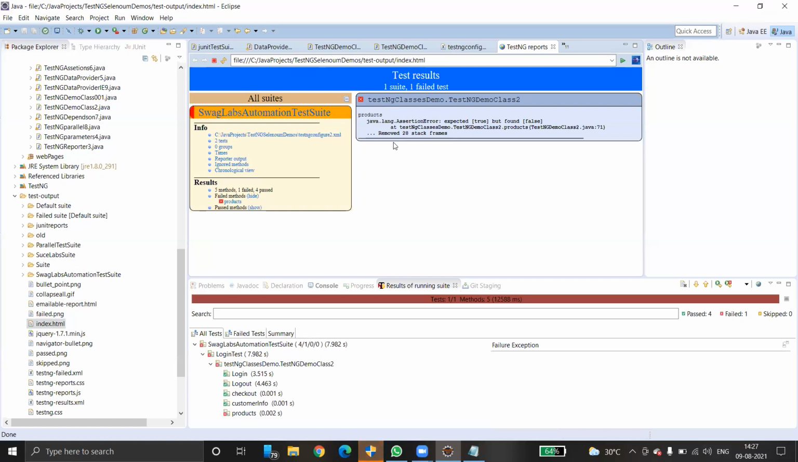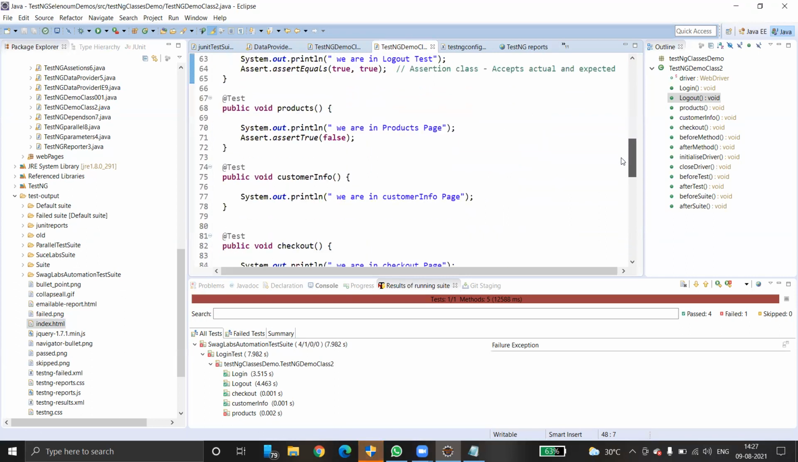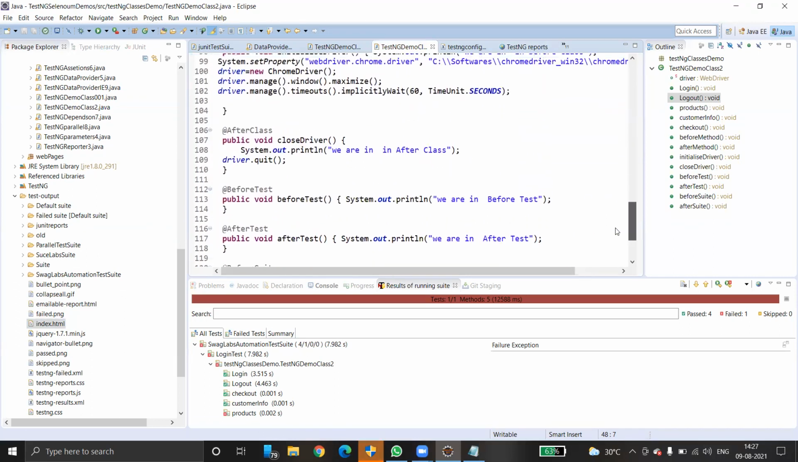It's taking a lot of time. Okay, fine. So this is how it looks. Here you can see why the test cases failed. That is also being shown. See, the assertion expected is true, but we are passing false. The reason is that here we have used Assert.assertTrue(false). That's why our test case failed.